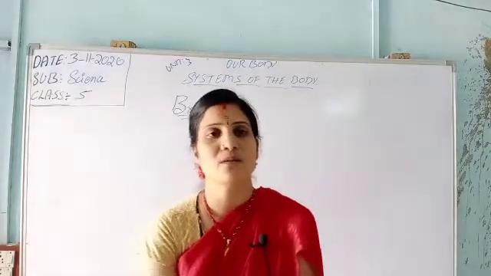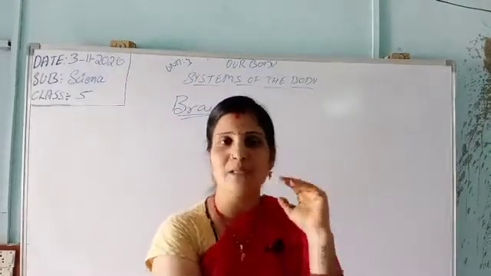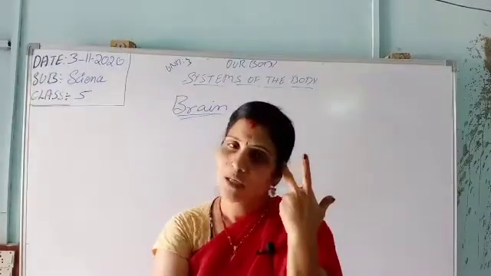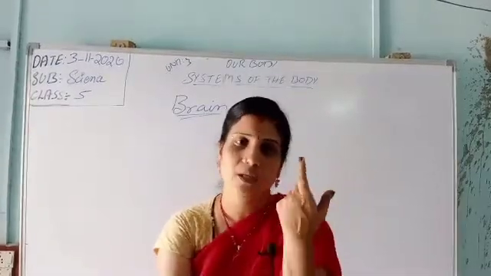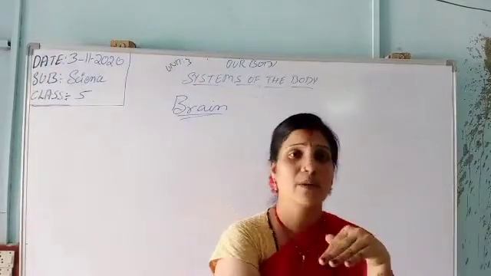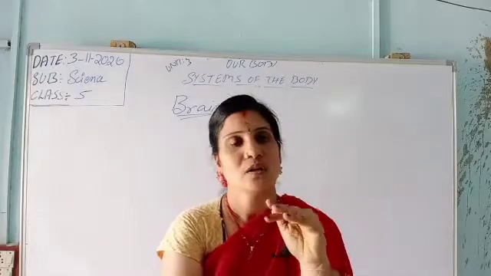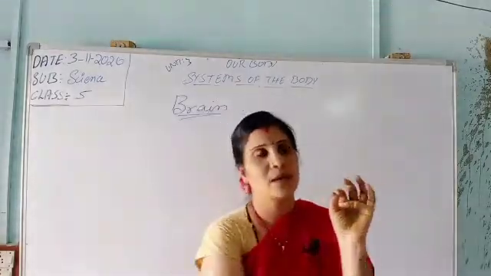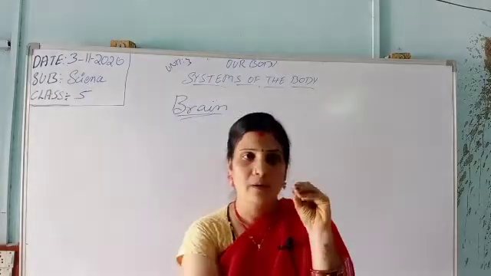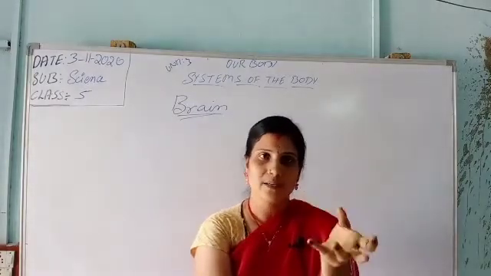If the brain is not there, some people are not mentally stable, so they don't have a working brain. If someone is not mentally stable, can they speak, think anything, or do any work? No, we can't do it. Why? Because we don't have a brain there. So the brain is one of the main parts of our body. It controls our body to do actions, whatever they may be.